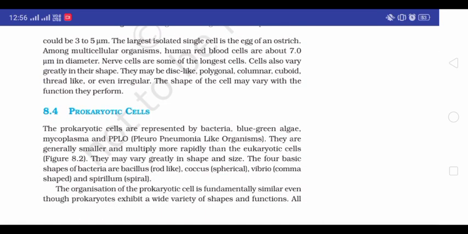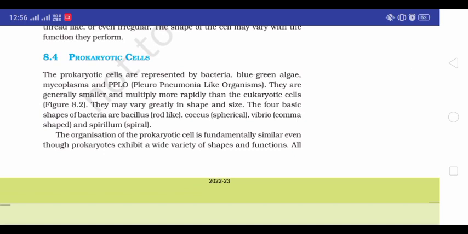8.4 Prokaryotic cells. The prokaryotic cells are represented by bacteria, blue-green algae, mycoplasma, and PPLO. They are generally small and multiply more rapidly than eukaryotic cells. They may vary greatly in shape and size. The four basic shapes of bacteria are Bacillus, Coccus, Vibrio, Spirillum.